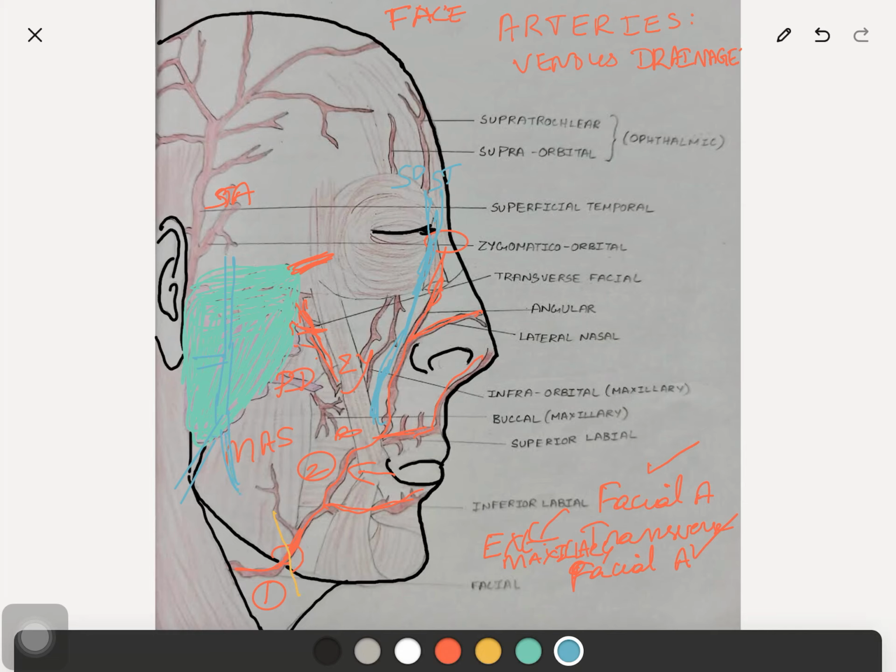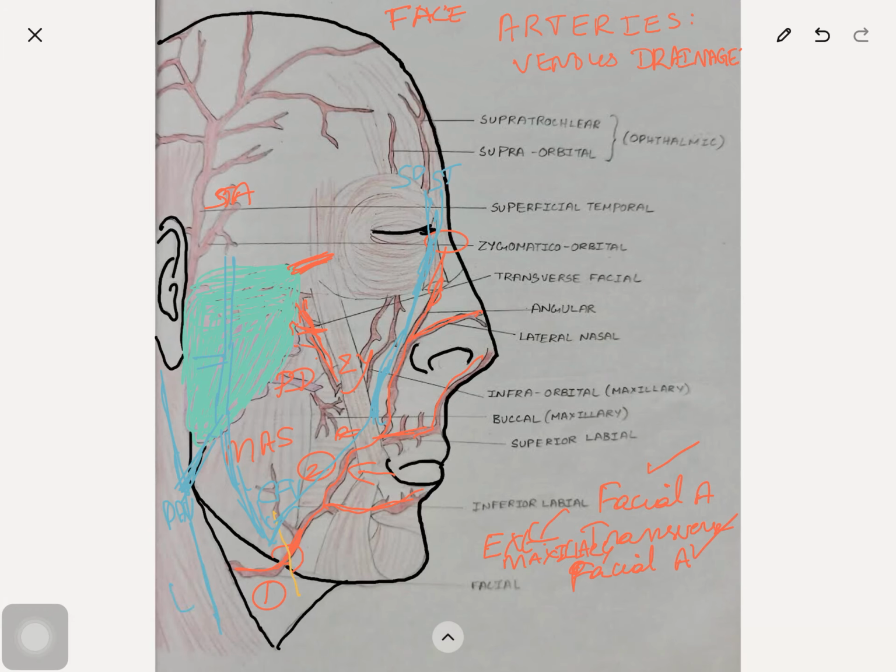This anterior division joins with the facial vein to form the common facial vein. This posterior division joins with the posterior auricular vein to form the external jugular vein.